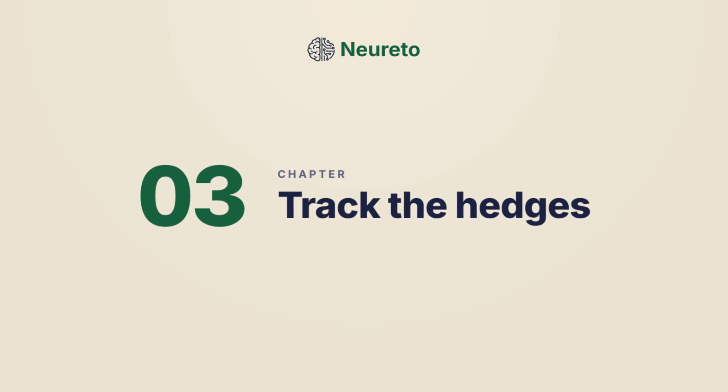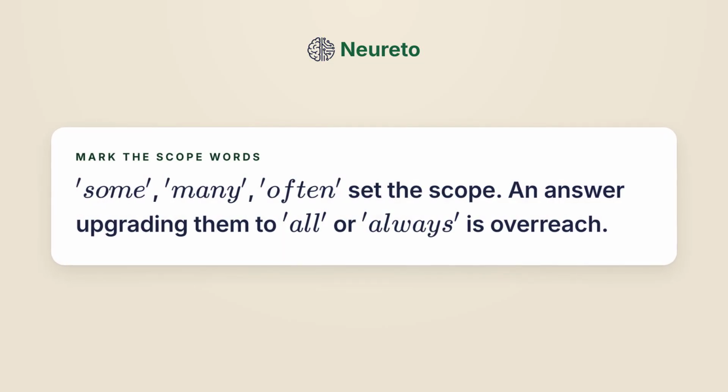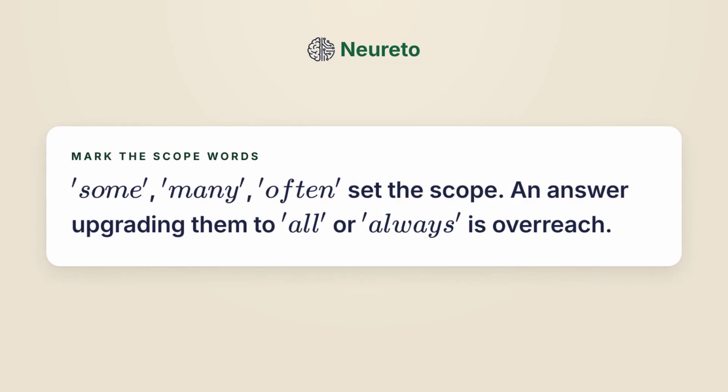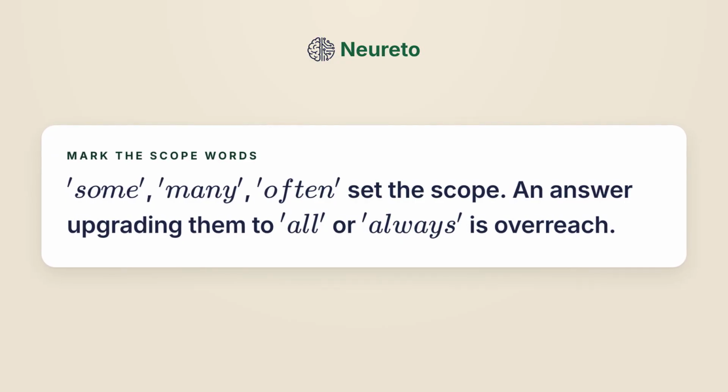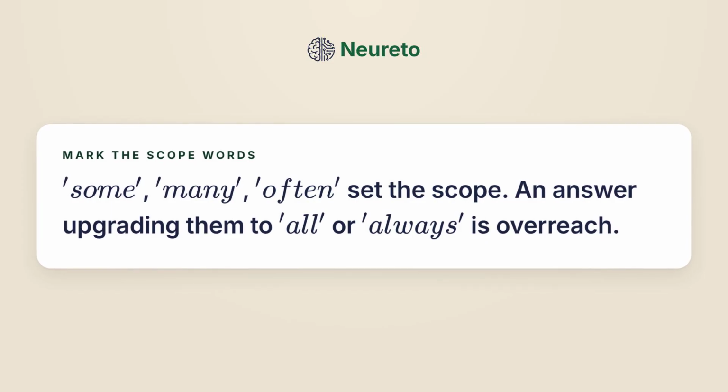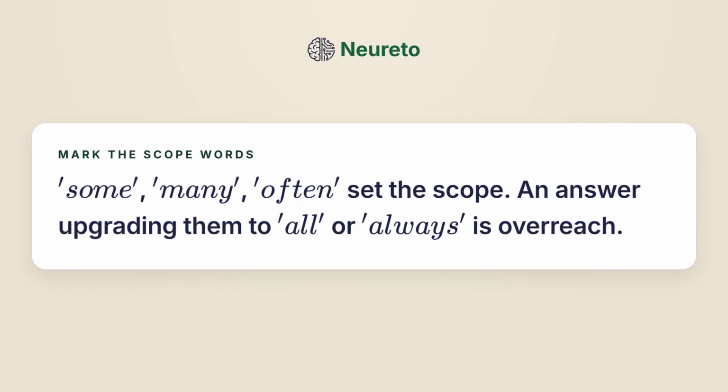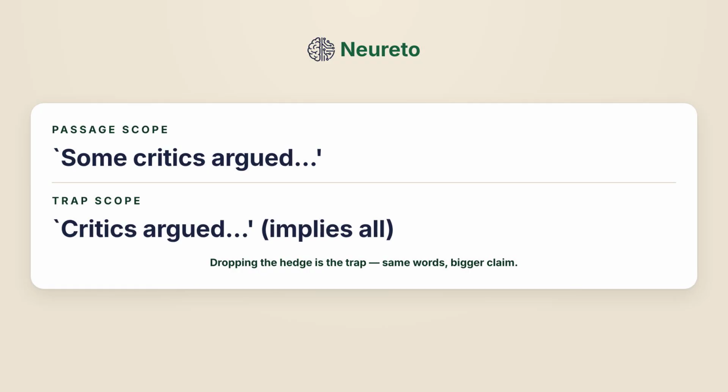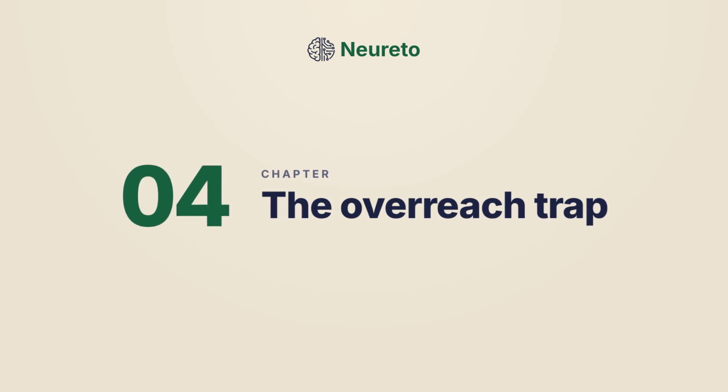Track the hedges. Scope words: some, many, often. Circle them. If an answer choice swaps any of those for all or always, that answer has left the page. Watch how the trap drops the hedge. The passage says, some critics argued. The trap answer says, critics argued, quietly meaning all critics. Same sentence, bigger claim, wrong answer. The overreach trap.